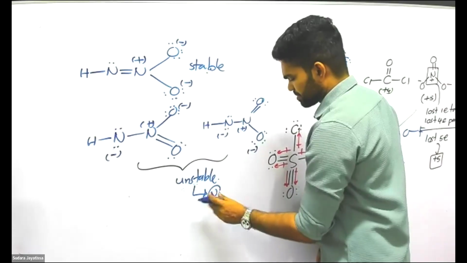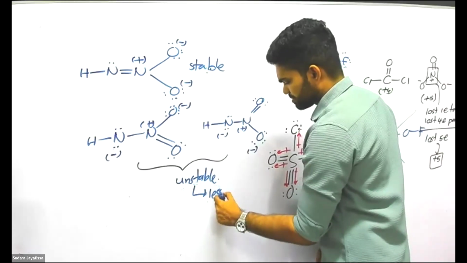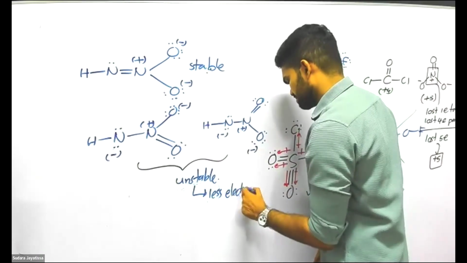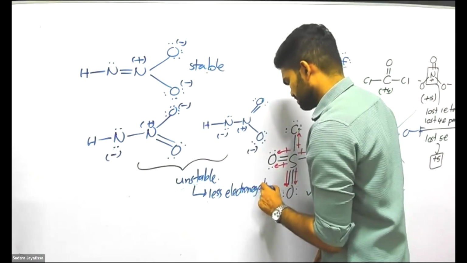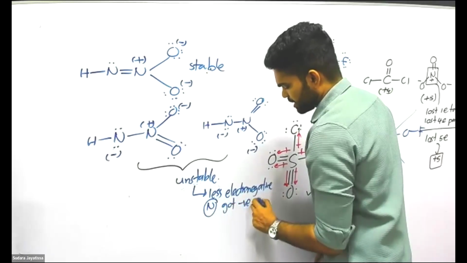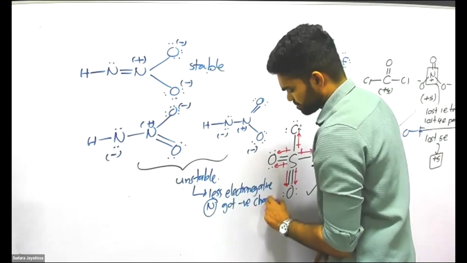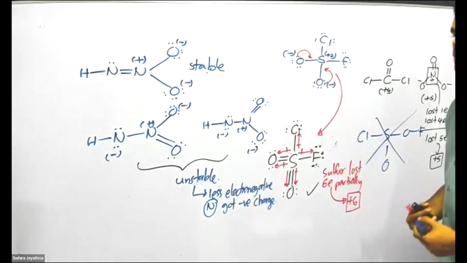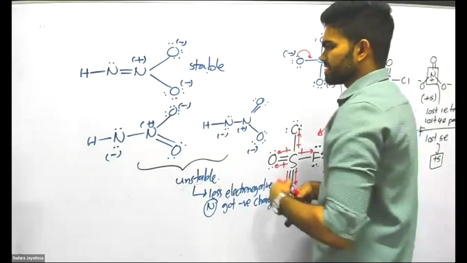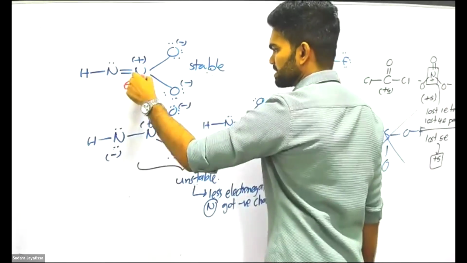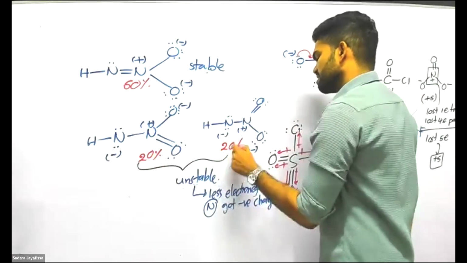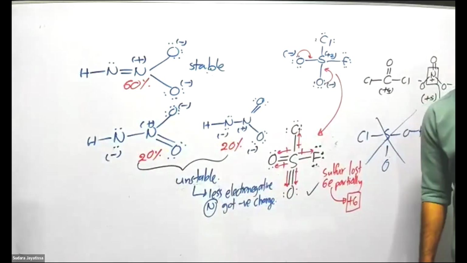Nitrogen is less electronegative, and nitrogen got the negative charge. Now if you put percentages, let's say this is 60% stable. These two we write like 20-20.